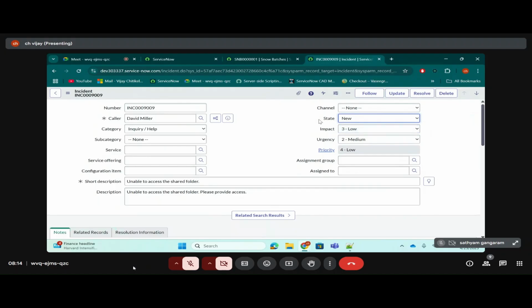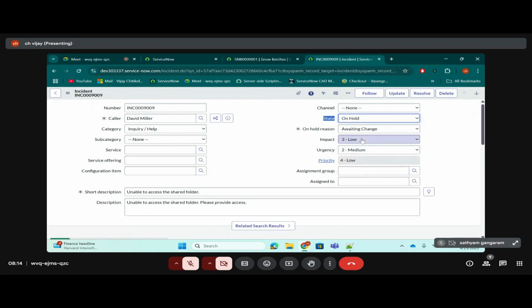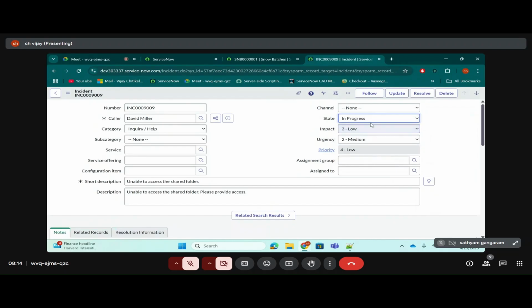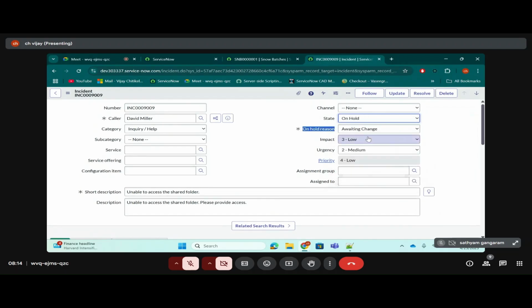Now you see, when the state is not on hold, let's say I'm keeping the state as new. Now I'm keeping the state as on hold. When I keep the state as on hold, what do you observe? On hold reason is also appearing and it is mandatory. The on hold reason is shown on the form only when the state is on hold, and it is also mandatory, of course, right?